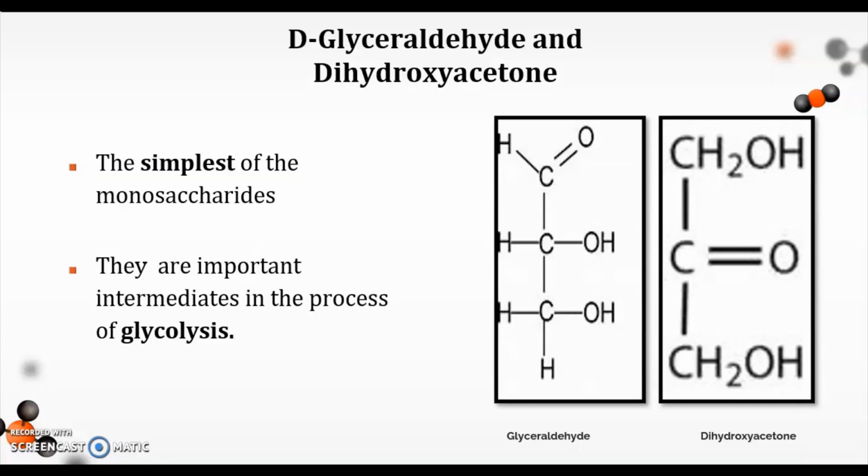They are the simplest of the monosaccharides. As you can see, glyceraldehyde has a carbonyl group that is located at the terminal end. This is an example of an aldehyde. Dihydroxyacetone has a carbonyl group that is located at the center. This is an example of a ketone. They are important intermediates in the process of glycolysis.